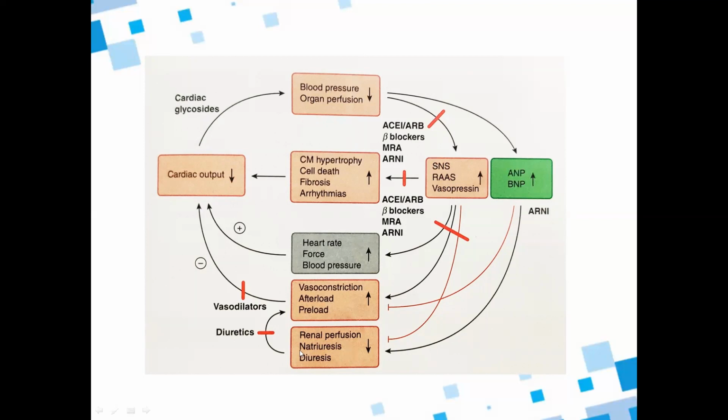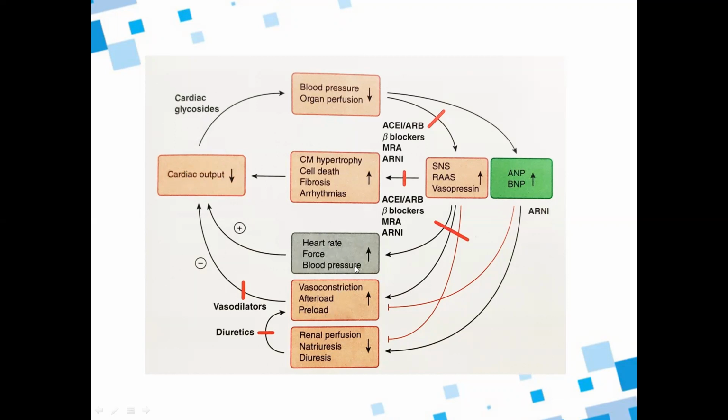Because of this there will be natriuresis, diuresis, and vasoconstriction to increase the blood pressure, and there will be an increase in afterload and preload, and an increase in heart rate, force, and blood pressure. This will further increase the cardiac output.